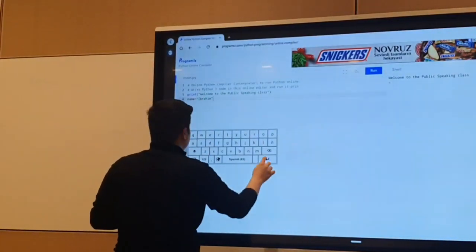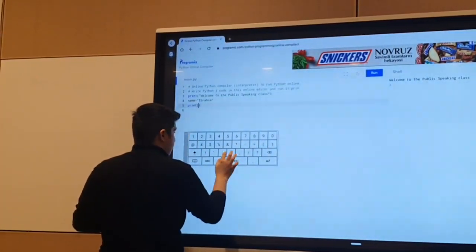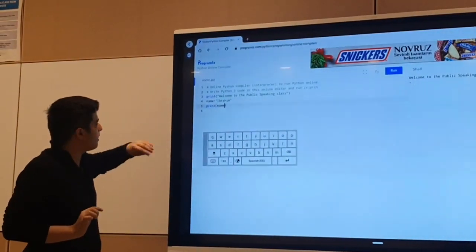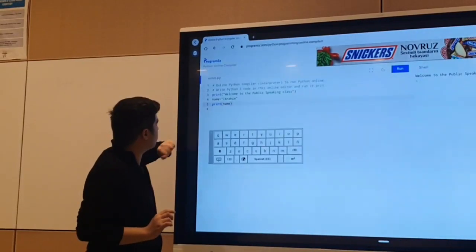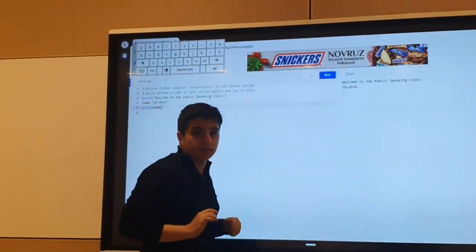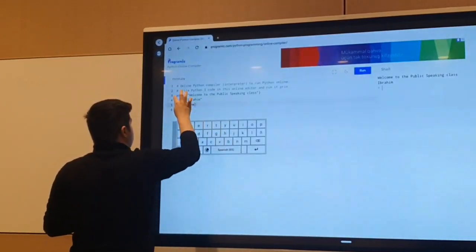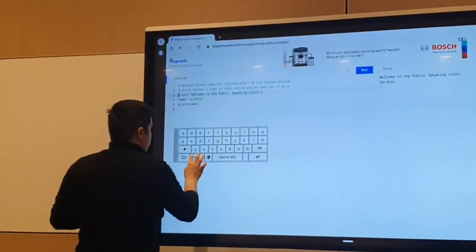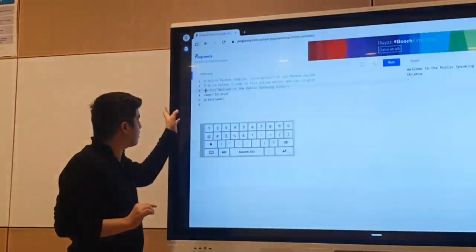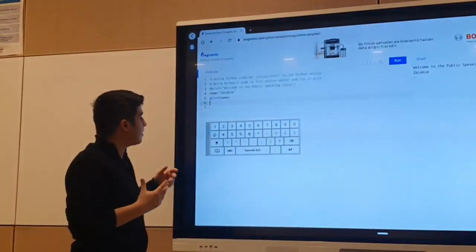In order to print this value, we simply write print name. It is useless to write Ibrahim inside of the parentheses. We can only write name, and if we run the code, it will display my name Ibrahim, and also it will display welcome to the public speaking class, as we have this code also. In order to ignore this code, we can use this. This is called a comment in Python, which programmers use to ignore a line of code.